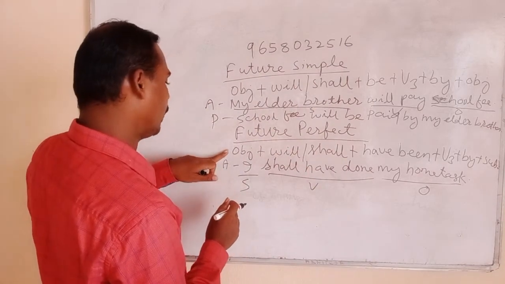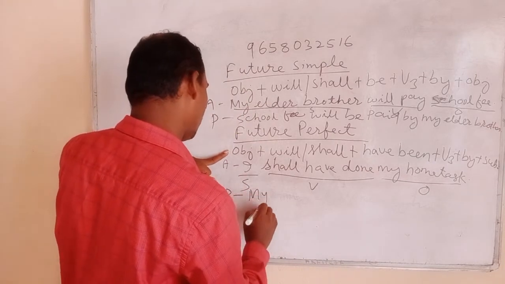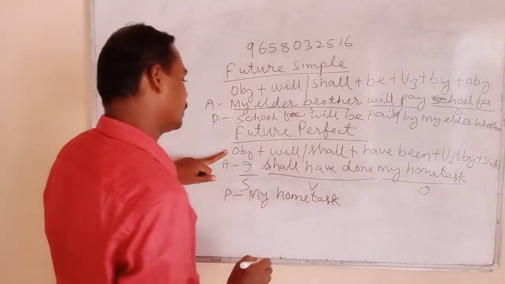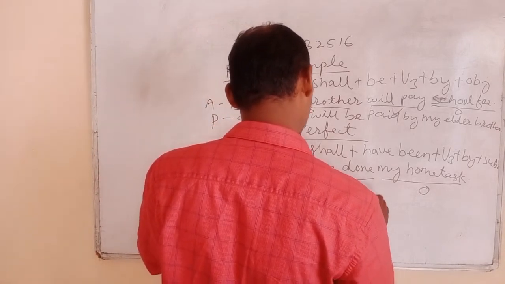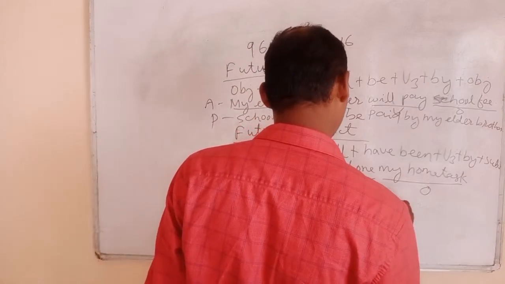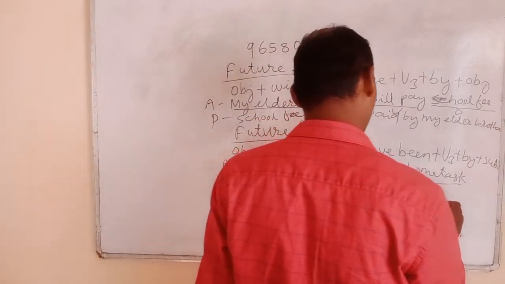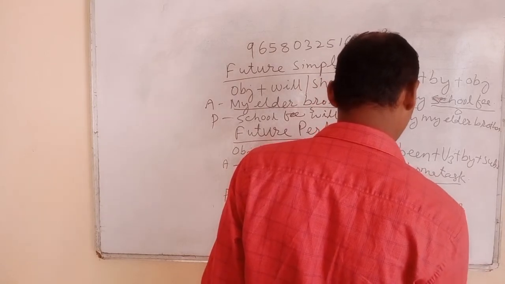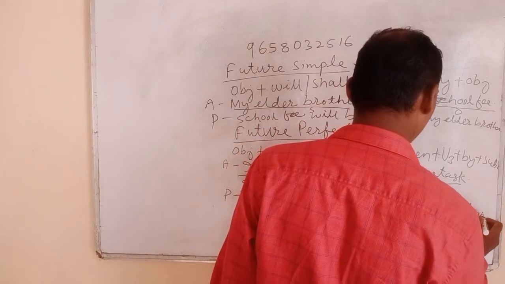So this is the rule. First write the object here, my home task. Passive structure: my home task shall have been done by me.